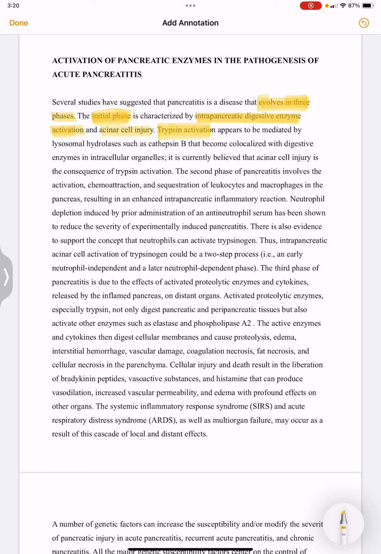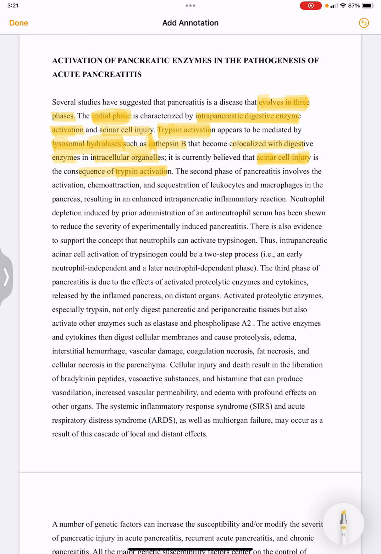How is this trypsin activation mediated? By lysosomal hydrolases such as cathepsin B, which become co-localized with digestive enzymes in intracellular organelles. It is believed that acinar cell injury is the consequence of trypsin activation.